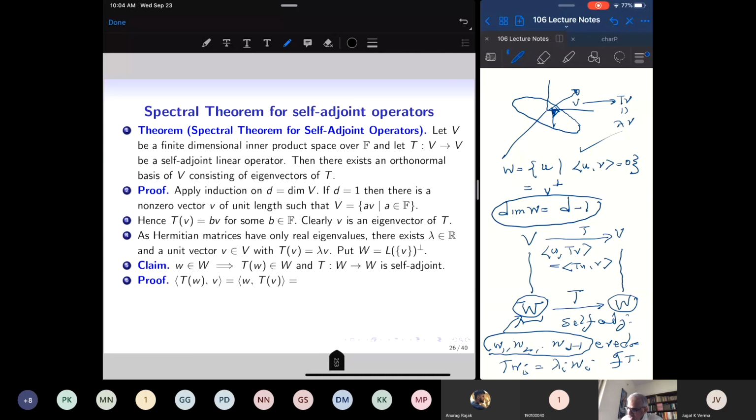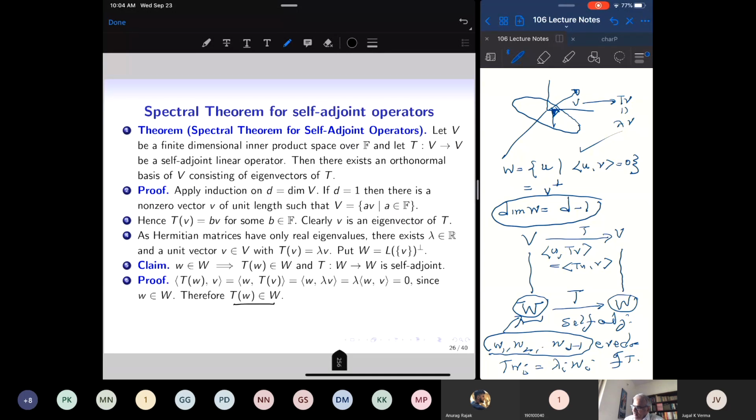To prove that Tw is in W, I have to check whether it is perpendicular to V. So take the inner product of Tw with V, but because of the self-adjoint property, this is <w, Tv>. V is an eigenvector of T, so Tv is lambda V, and this lambda is real, so it comes out anyway. So lambda times <w, v>, that is 0, because w and V were perpendicular. Therefore, Tw is perpendicular to V. So if w is perpendicular to V, then Tw is also perpendicular to V. So Tw belongs to W.